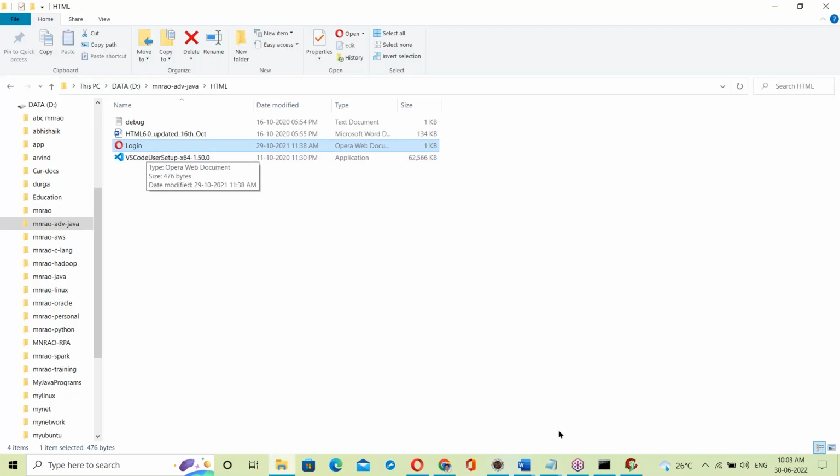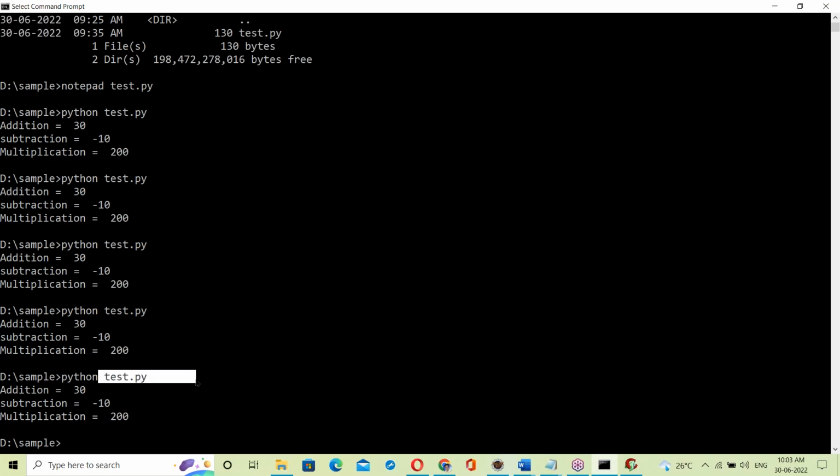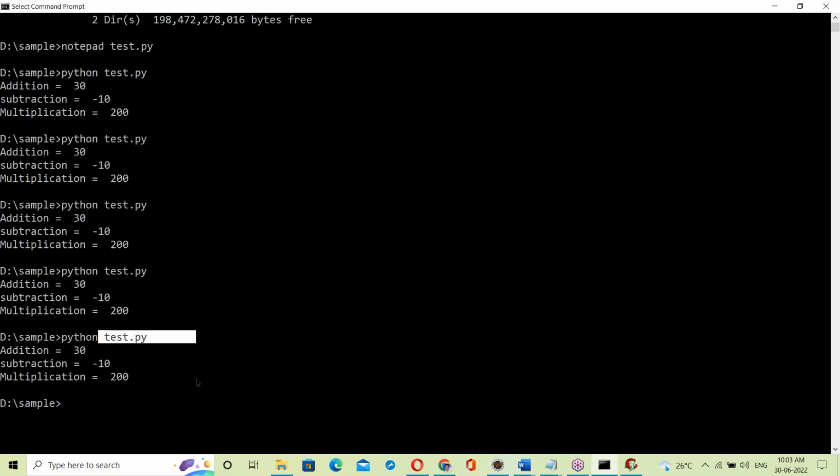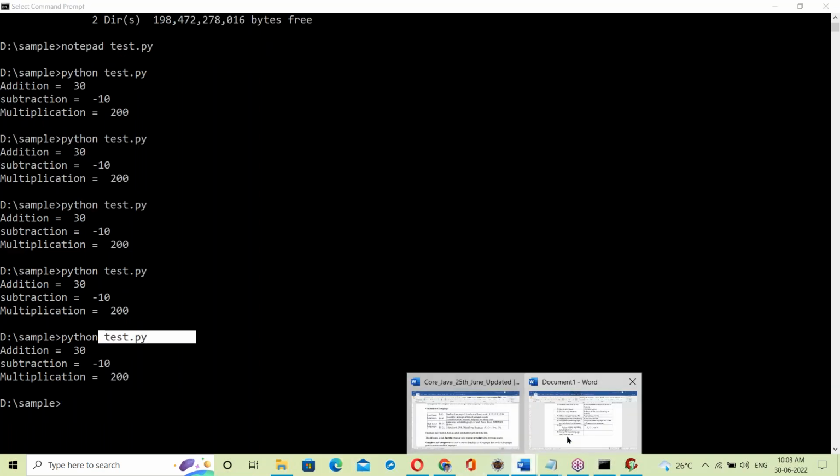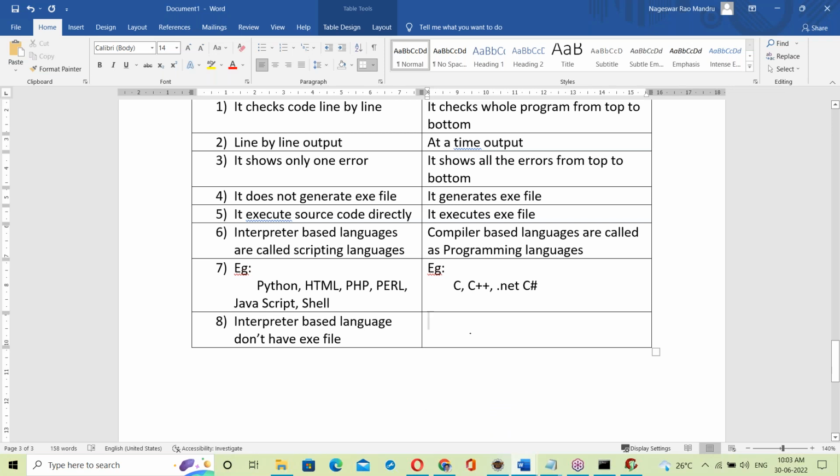HTML, no exe file. Python scripting, .py directly executes, no exe file. Compiler-based, everything is an exe file. Everything is an exe file. That's it. So these are the differences.